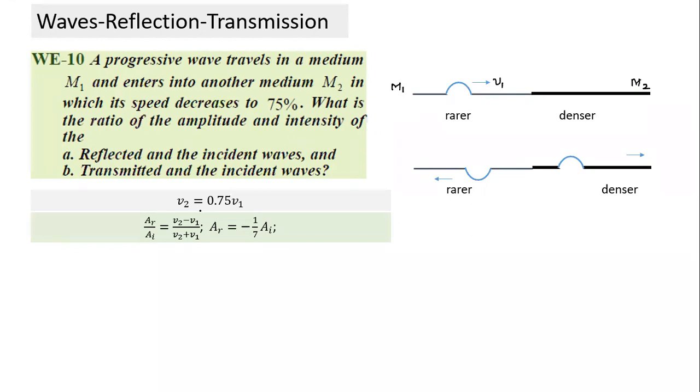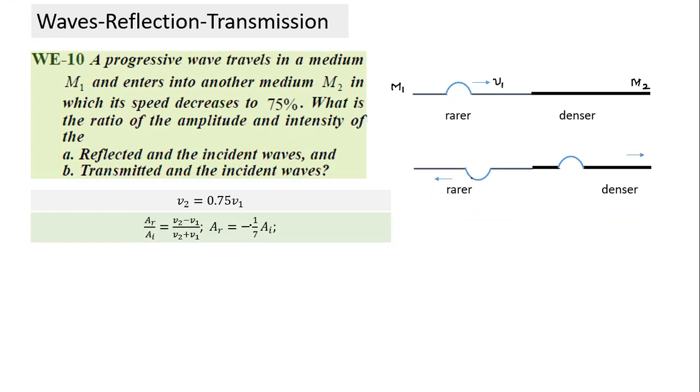Based on these two, we can easily calculate the amplitude of the reflected wave and the amplitude of the transmitted wave in relation to the amplitude of the incident wave. AR by AI is equal to V2 minus V1 divided by V2 plus V1. If I substitute V2 is equal to 0.75 V1, we get AR is equal to minus 1 by 7 AI. What does the minus sign indicate?